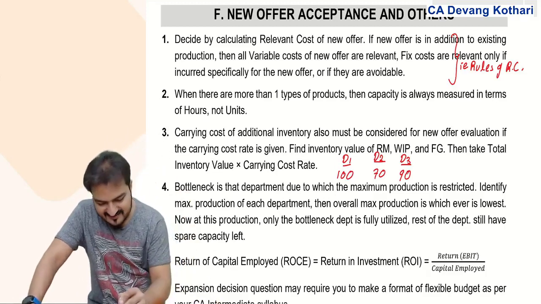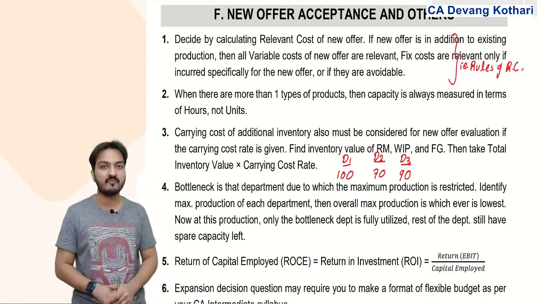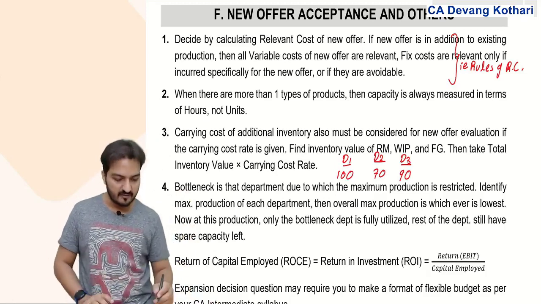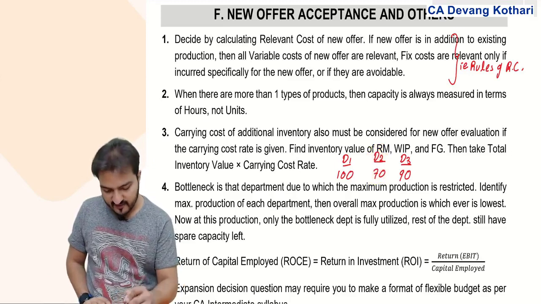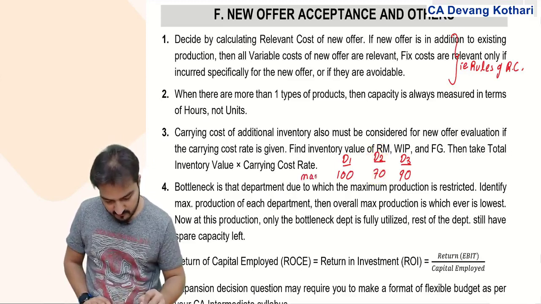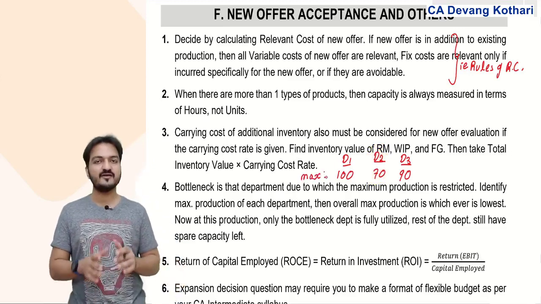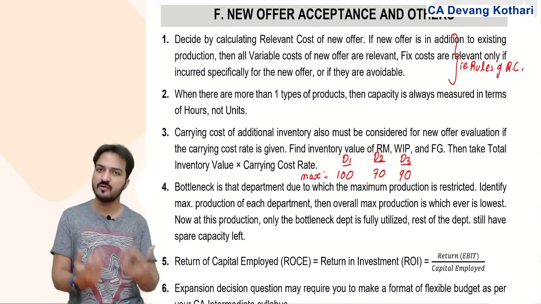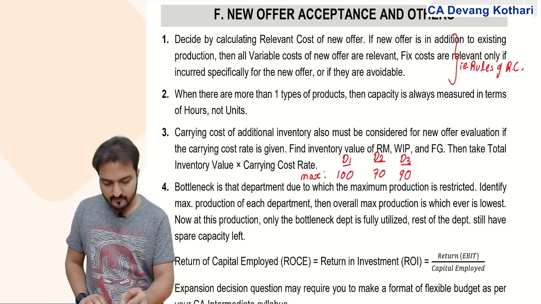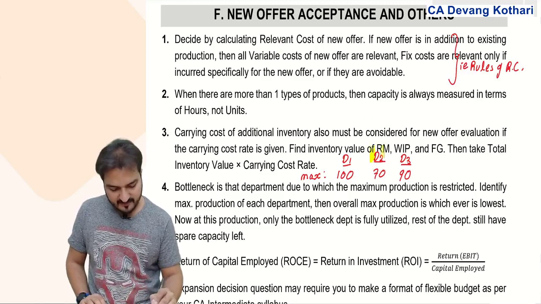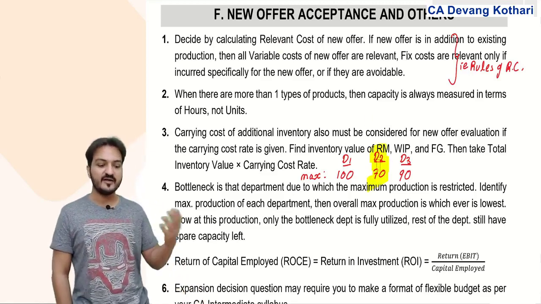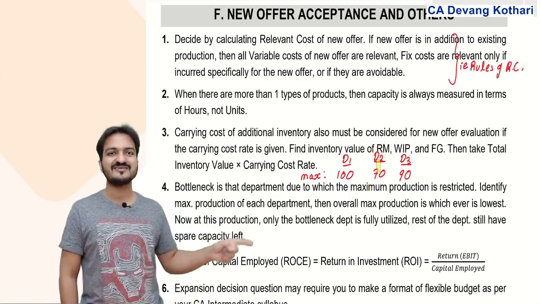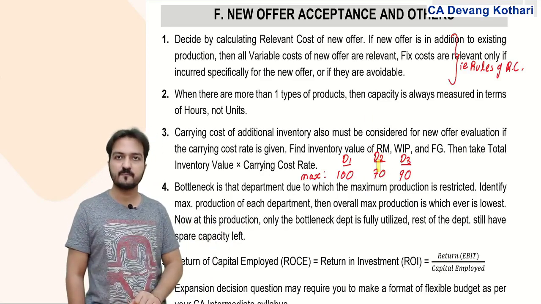Bottleneck is the department which is restricting my final production. Bottleneck is the department where maximum capacity is the lowest. D2 is the department where maximum capacity is the lowest. D2 becomes my bottleneck department, and D2's production of 70 units is my bottleneck units.